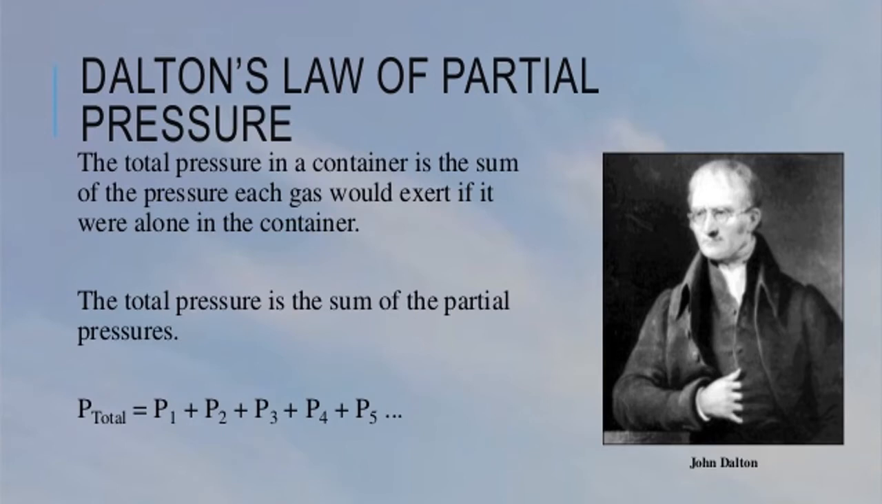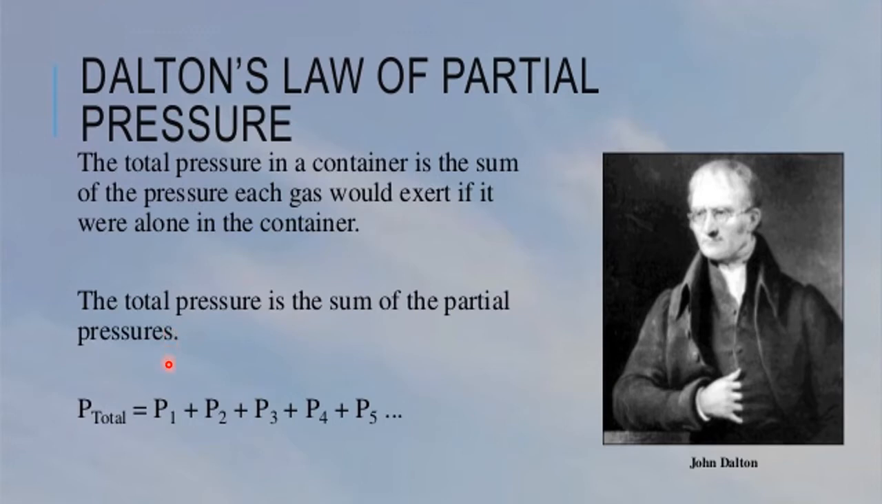The total pressure in a container is the sum of the pressure each gas would exert if it were alone in the container. The total pressure is the sum of the partial pressures. For example, if I am having 5 gases in the container, then the total pressure is equal to the pressure of the 1, pressure of the 2, pressure of the 3, 4 and 5.